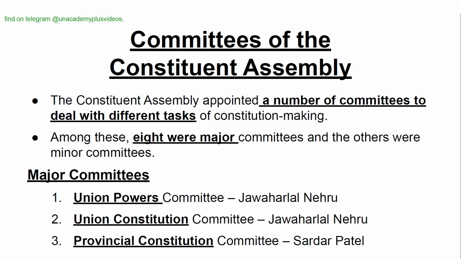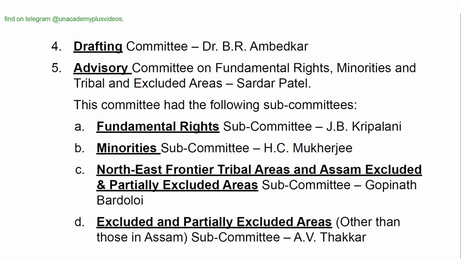Committees of the Constituent Assembly. The Constituent Assembly appointed a number of committees to deal with different tasks of the constitution making. Among these, 8 were major committees and the others were minor committees. Major committees were: 1. Union Powers Committee, Jawaharlal Nehru; Union Constitution Committee, Jawaharlal Nehru; Provincial Constitution Committee, Sardar Patel; Drafting Committee, Dr. B.R. Ambedkar; Advisory Committee on Fundamental Rights, Minorities, and Tribal and Excluded Areas, Sardar Patel.